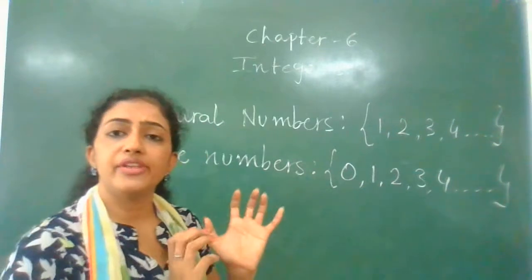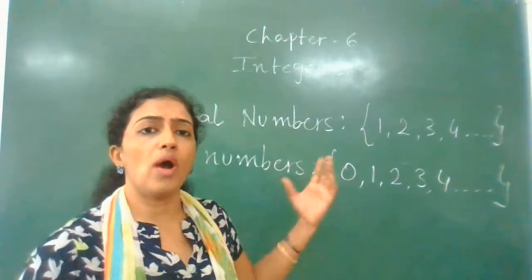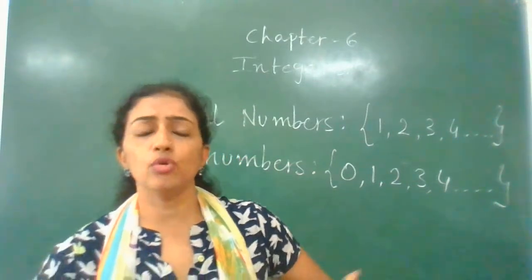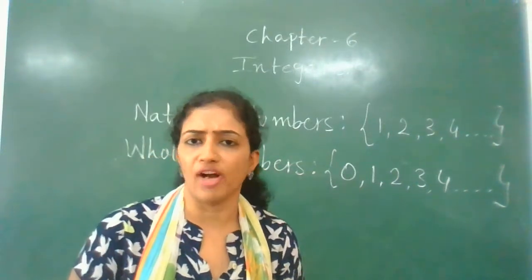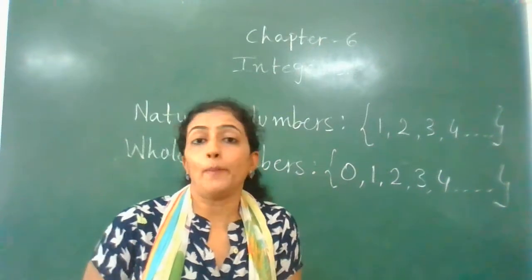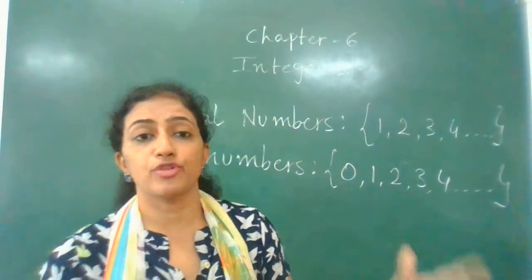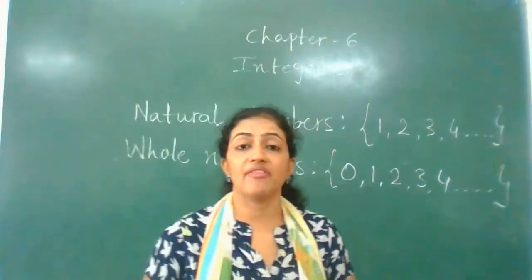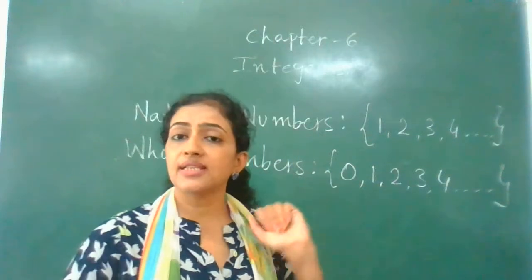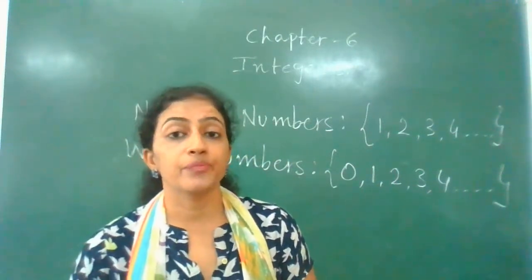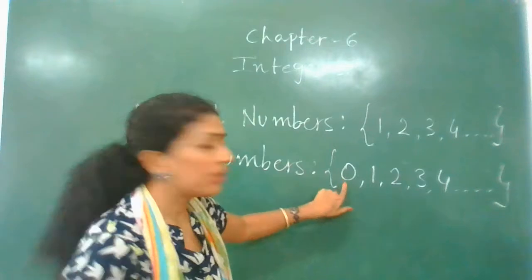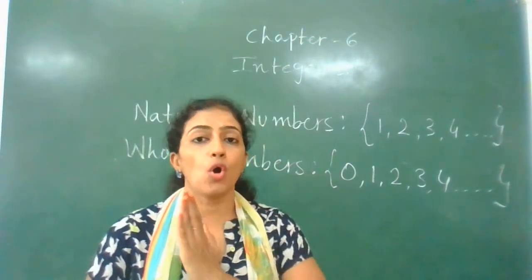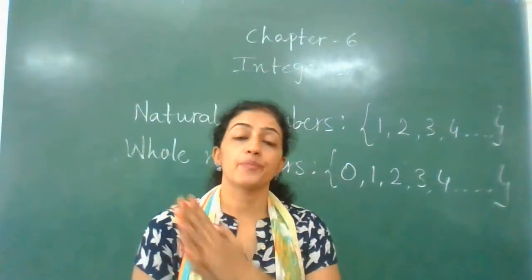Till now we have learned numbers, suppose 1, so you know only 1. If I ask you what is the opposite of 1, you will say, oh madam, what is the opposite of 1? We don't know the opposite of 1, we don't know the opposite of 2, we don't know the opposite of 3. As each and everything has its opposite, numbers also have their opposites. Only 0 is the number which does not have an opposite. All other numbers have their opposites.